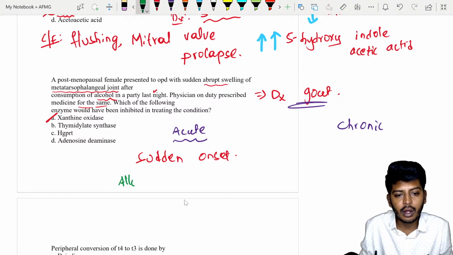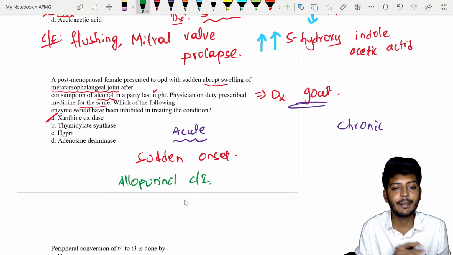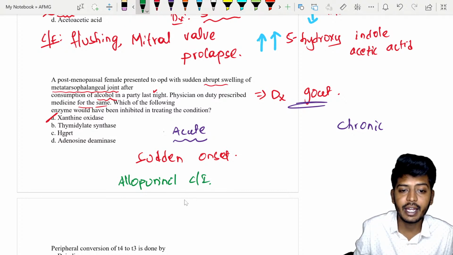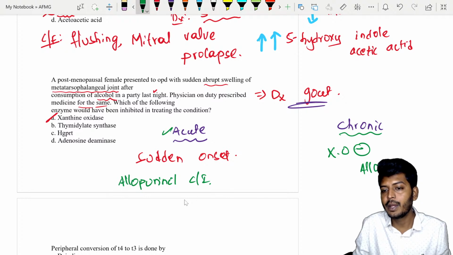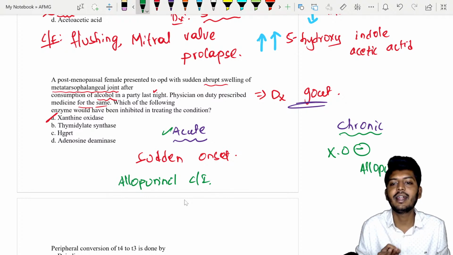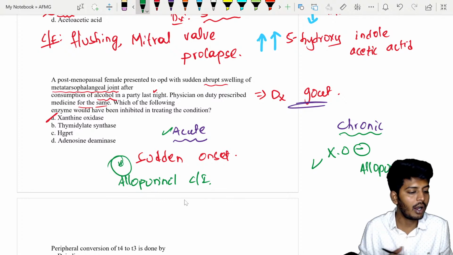Remember, allopurinol is absolutely contraindicated in acute gout. In chronic gout, the drug of choice is a xanthine oxidase inhibitor, allopurinol. So what I'm trying to tell you is that in chronic gout, you give allopurinol. If there is a sudden onset, that is the time when it is contraindicated.